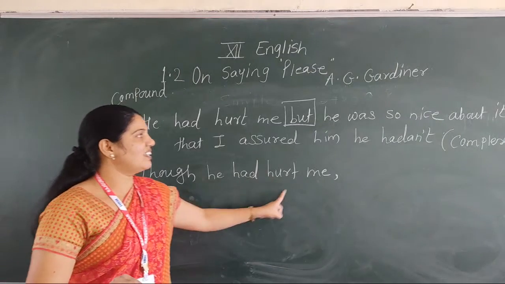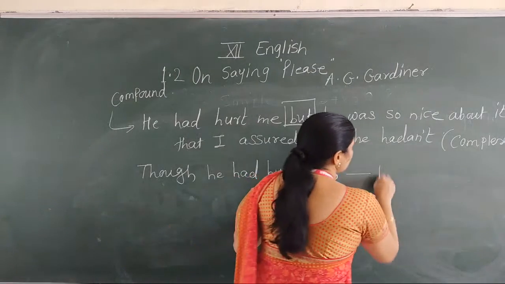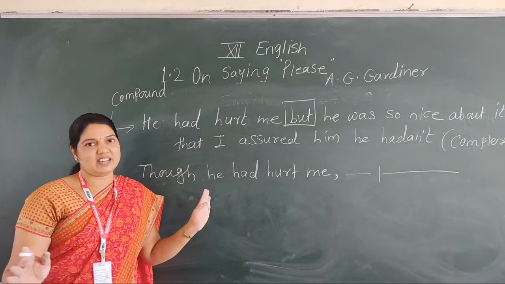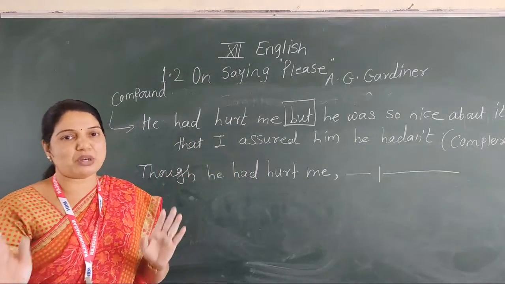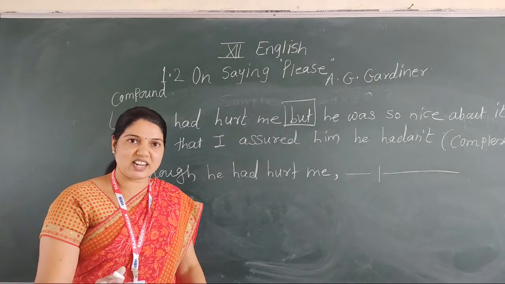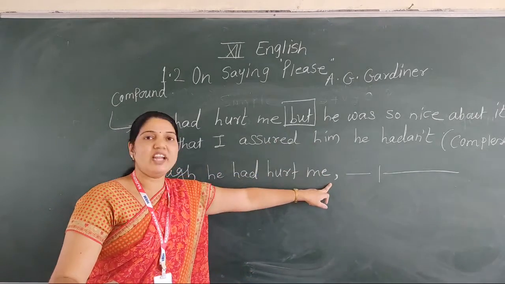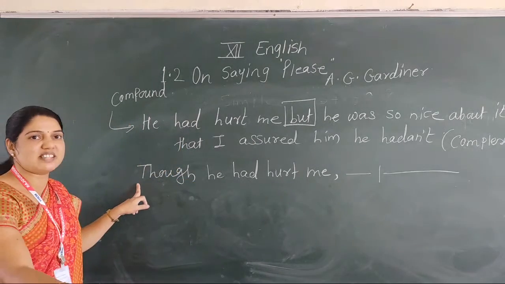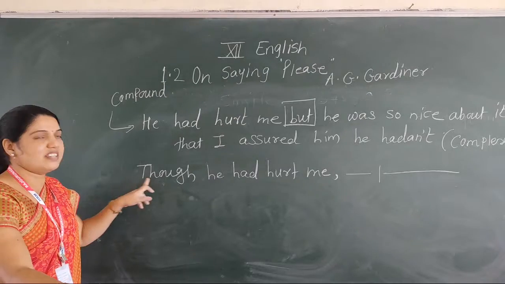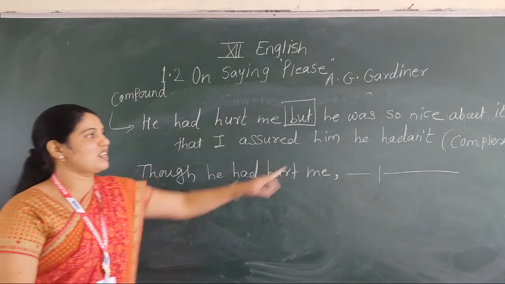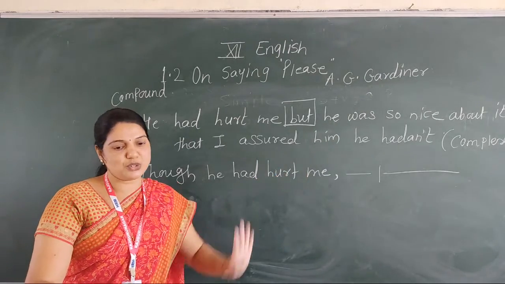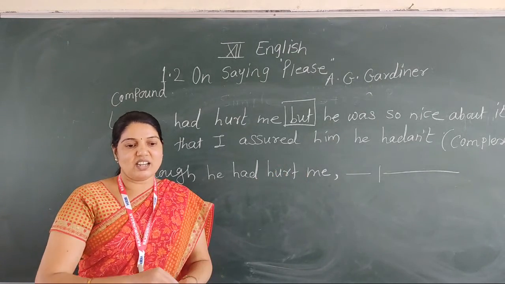Though he had hurt me, he was so nice about it that I assured him he hadn't. You write down the remaining part of the sentence. Do you understand? Now instead of but, only write down a comma simply. And at the beginning of that sentence you write down though. It's the subordinating conjunction we use at the time of a complex sentence. In this way we convert this sentence into complex. You understand? Now next one.